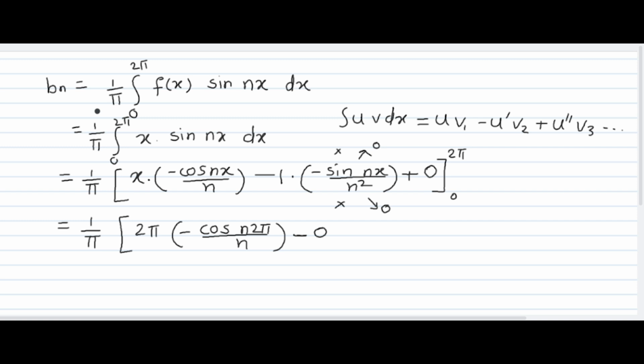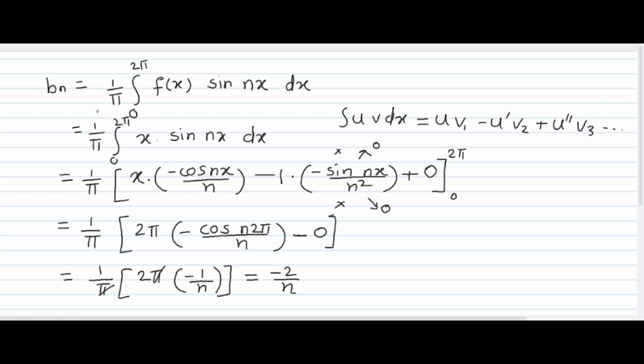Sine of 2n pi is 0 and sine 0 is 0. So that's it, which is equal to 1 upon pi 2 pi. Cos of 2n pi is again plus 1, and due to this minus sign, it becomes minus 1 upon n. So this pi will get cancelled out, and therefore the answer of bn is minus 2 upon n.